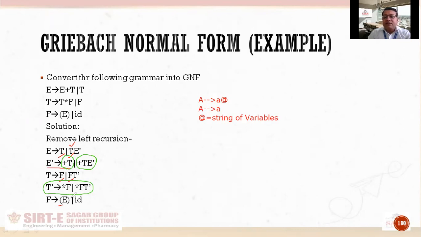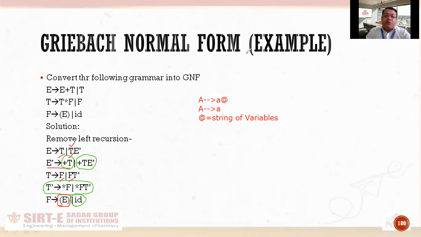All the things after first terminal should be variable. So it is also not in GNF. Okay. Lastly, F produces ID. If we talk about F produces ID, this is a valid GNF format. यहाँ पर ये production आपका GNF में है, so no need to worry about it.